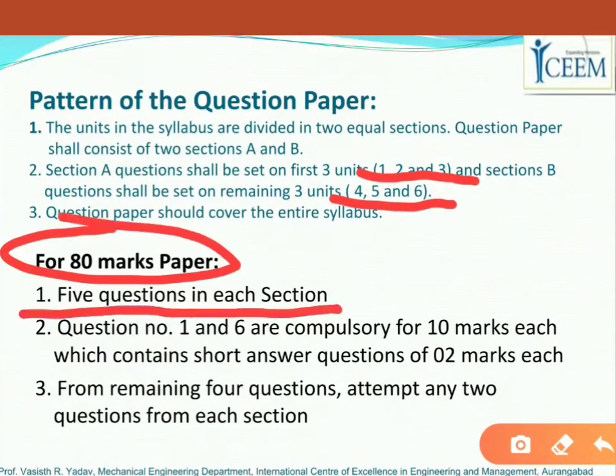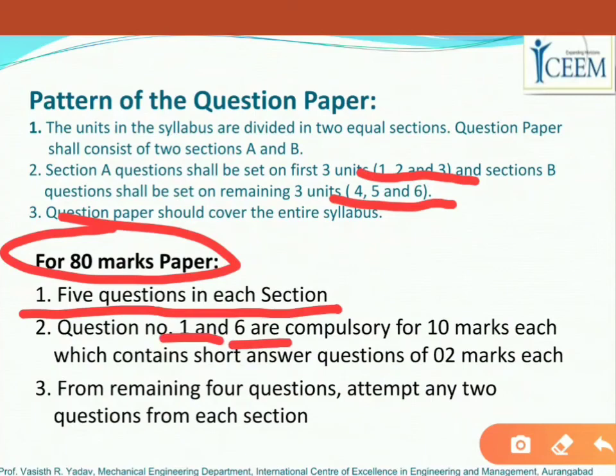There will be 5 questions in section A and 5 questions in section B. Question numbers 1 to 5 will be in section A, and question numbers 6 to 10 will be in section B. Among these total 10 questions, question number 1 and question number 6 will be compulsory, right? You have to attempt question number 1 and question number 6.